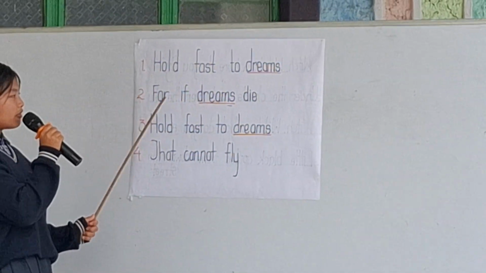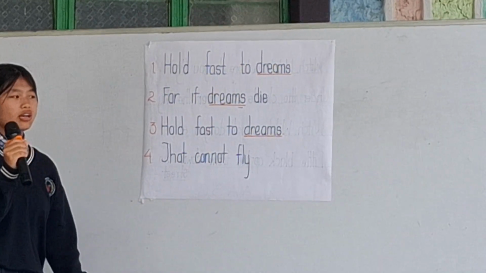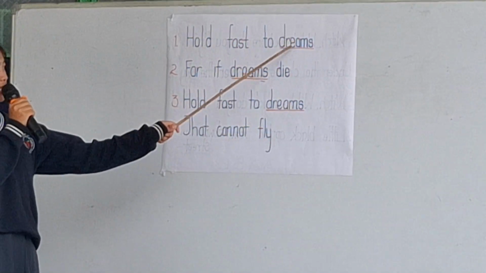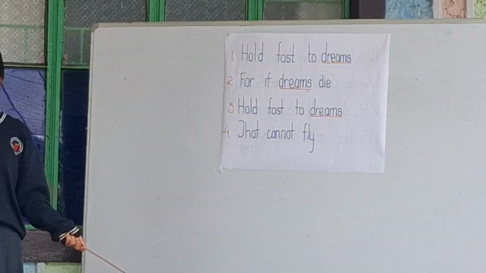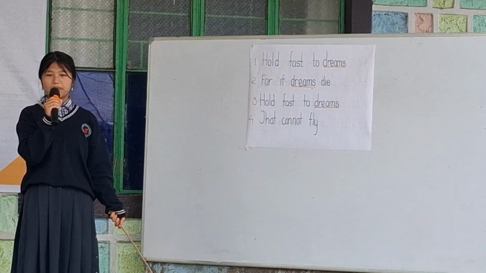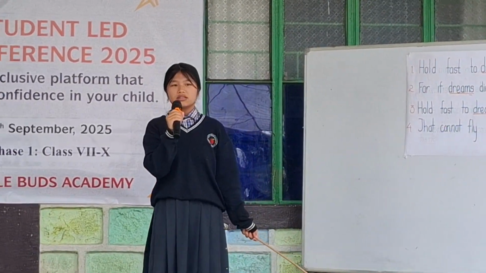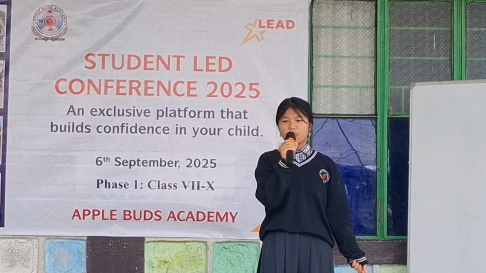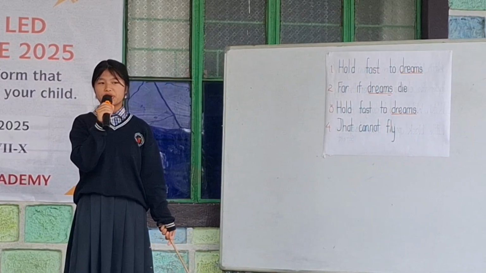Hold fast to dreams, for if dreams die, life is a broken-winged bird that cannot fly. See how the word dreams is repeated in the first, second, and third line. Dear parents, hope you see the repetitional word in a poem and why there is a repetitional word. This repetitional word emphasizes the poet's feelings. That's all about the repetitional word in a poem.